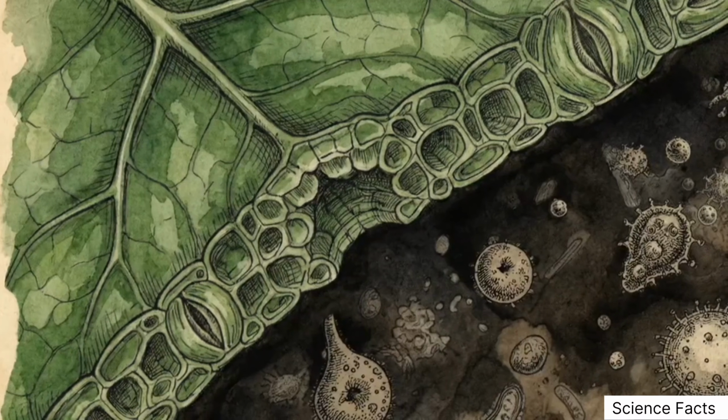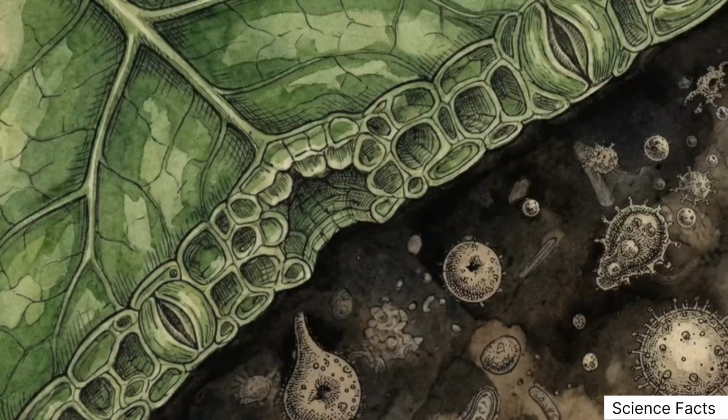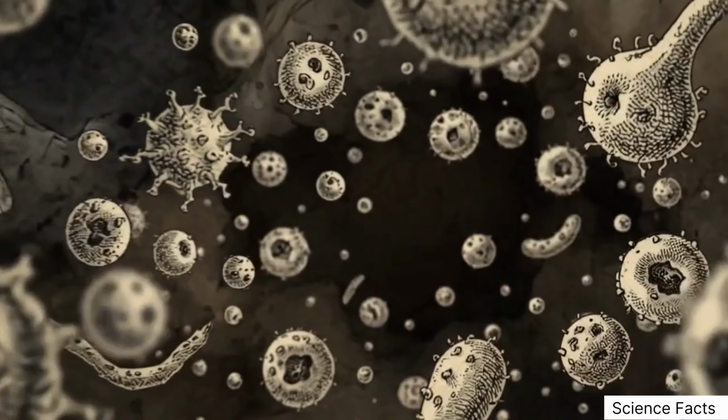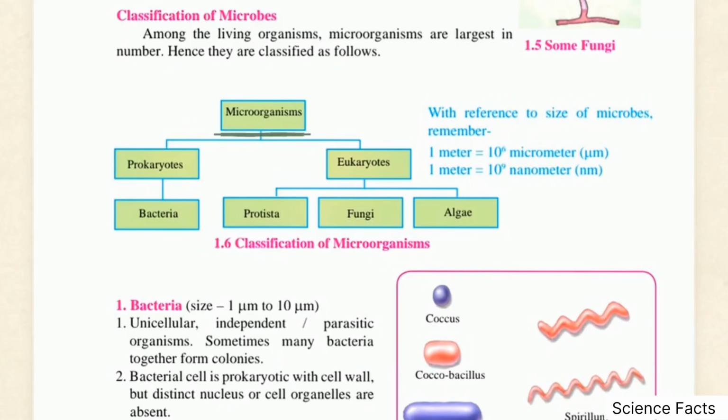While macroscopic life is easier to observe, the majority of Whittaker's kingdoms operate entirely out of sight, down at the microscopic level. This blue hierarchy chart classifies these invisible, numerous microorganisms. They divide into prokaryotes, simple cells without a distinct nucleus, like bacteria, and eukaryotes, which possess a true nucleus. These complex cells branch further into protista, fungi, and algae.